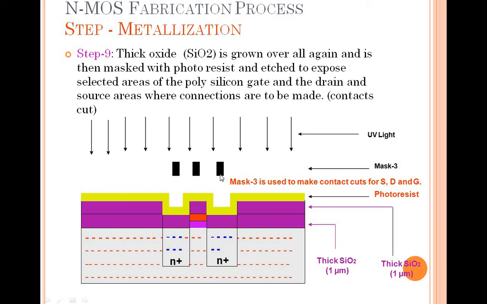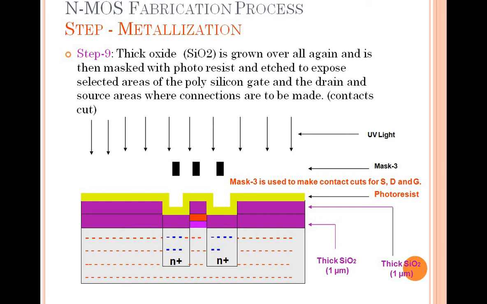Only these parts where they are masked are not polymerized, meaning they will be soft and can be etched out. Etched out means they will be cleaned. We will remove that, and at that particular point we will be getting our cuts. We will be getting cuts for the source, cuts for the drain, and cuts for the gate also. So these selected areas of polysilicon, gate, drain and source will have the connections made. As I said, we need connections to be done, so that's the reason the cuts should be there, and for that we have to do these steps.